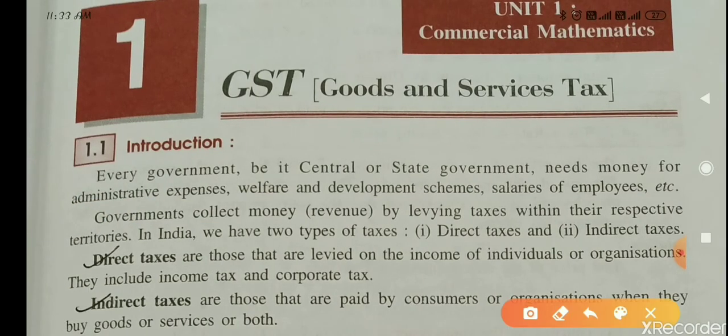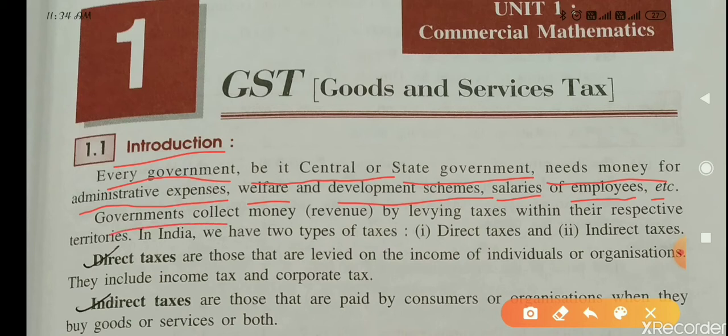So you see here it is chapter number 1, it is written introduction. So I will tell you what is this. Every government, be it central or state government, needs money for administrative expenses, welfare and development schemes, salaries of employees, etc. So government collect money, money means revenue here, by levying taxes within their respective territories. In India, we have two types of taxes, direct taxes and indirect taxes.